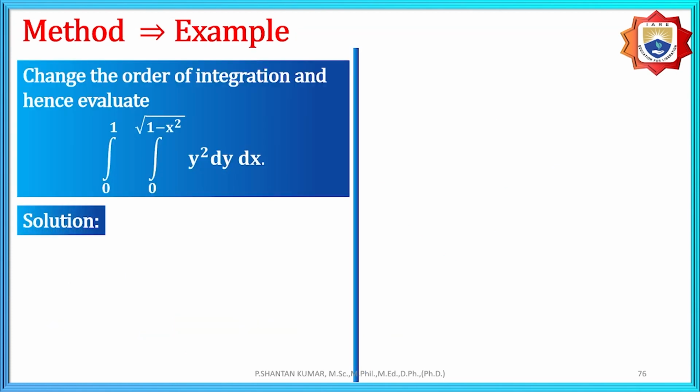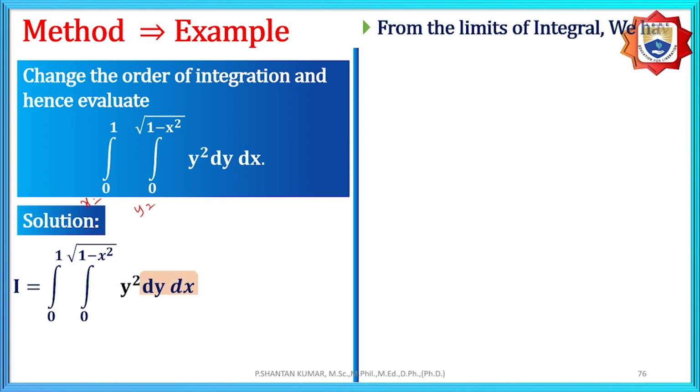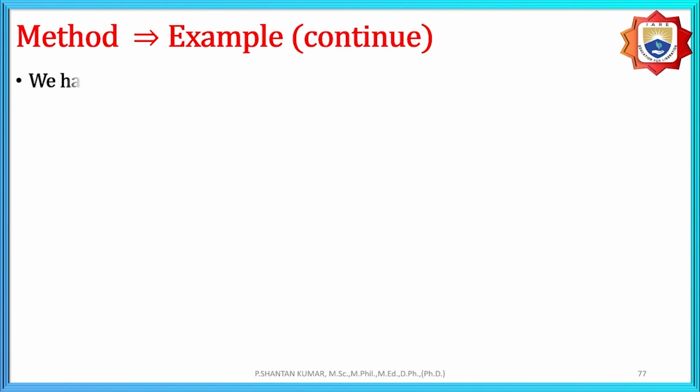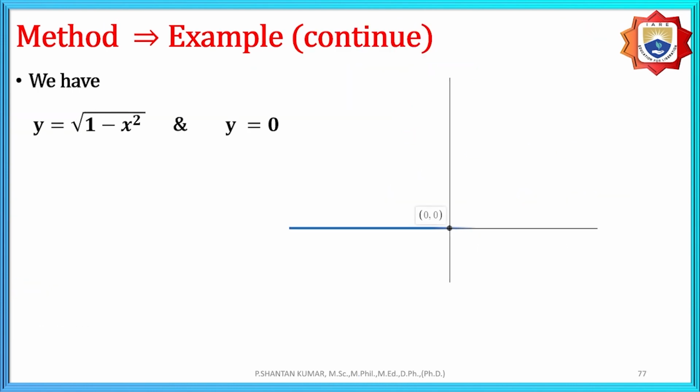And here also the problem is to change the order. That means the given equation is in the form of a circle, because y is equal to 0 to root of 1 minus x square and x is equal to 0 to 1. That means a circle is given, and under the circle only the first quadrant is given, because of 0 to root of 1 minus x square. 0 is the lower, the minimum, and the outer is the maximum. That is the meaning, that only the upper portion is covered here.